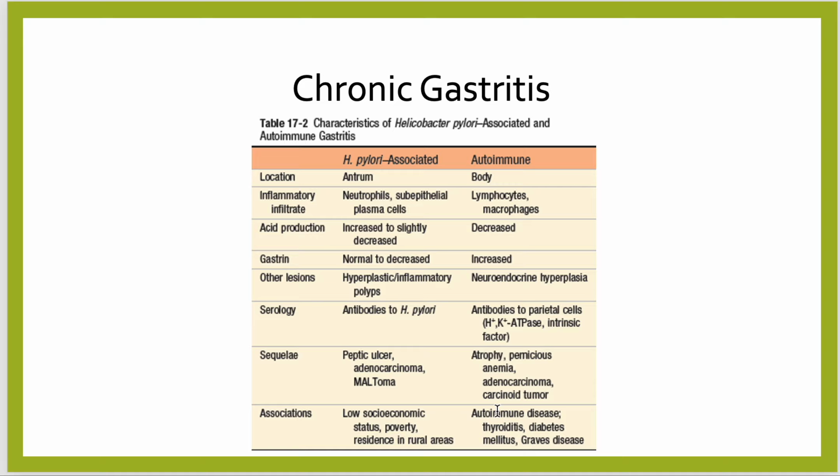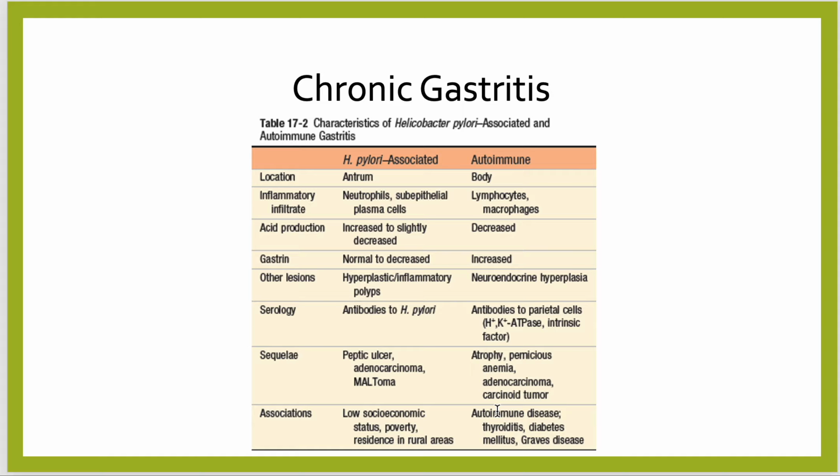Acid production is increased to slightly decreased in H. pylori, whereas in autoimmune it is always decreased. Gastrin in H. pylori infection is normal to decreased, whereas in autoimmune it is increased. Other lesions, hyperplastic or inflammatory polyps may be seen in H. pylori infection. In autoimmune, neuroendocrine hyperplasia is seen.